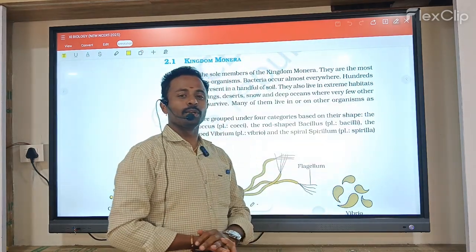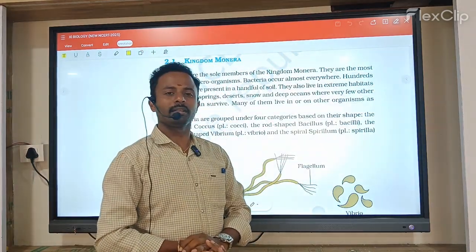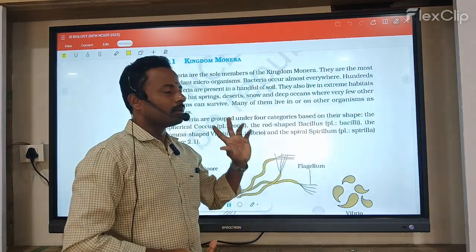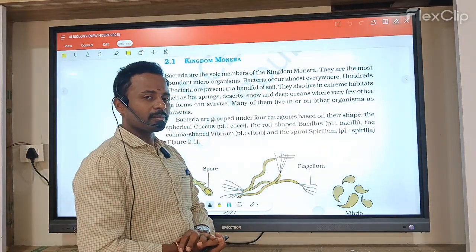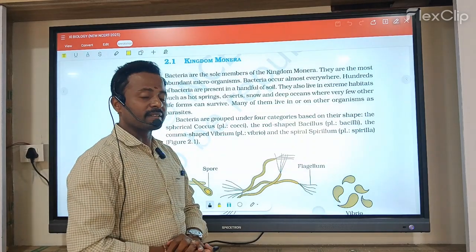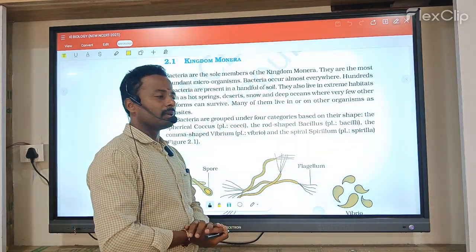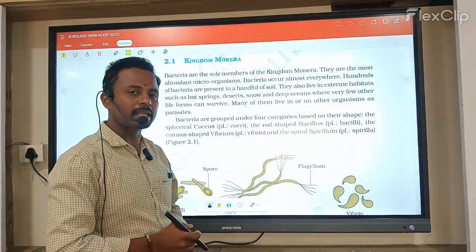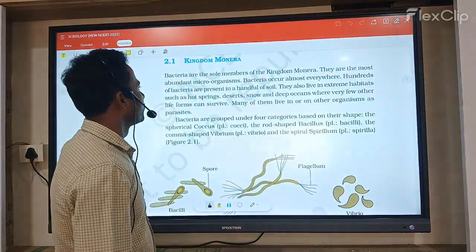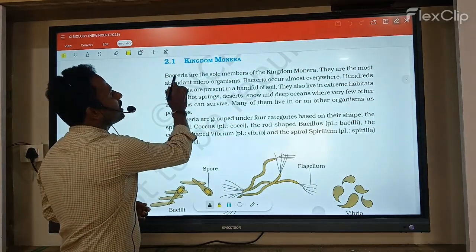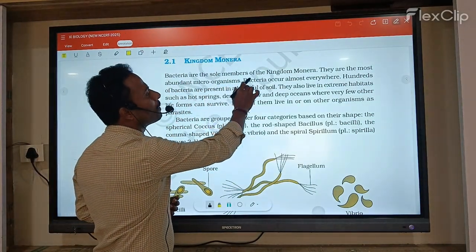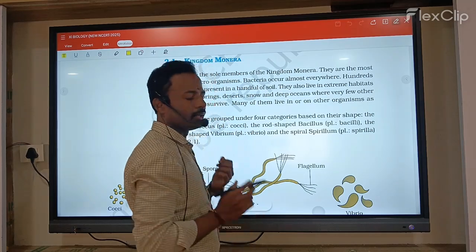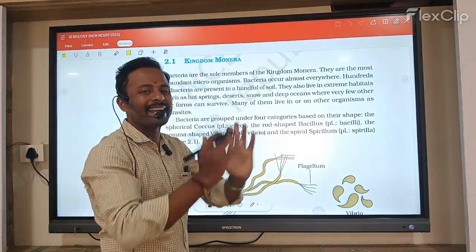In the previous sections we discussed NCERT line by line, the chapter Biological Classification. In that chapter we discussed the five kingdom classification proposed by Whittaker. In the five kingdom classification, the first kingdom is Kingdom Monera. Bacteria are the sole members of the kingdom Monera. You take it that in Kingdom Monera, only bacteria are present.